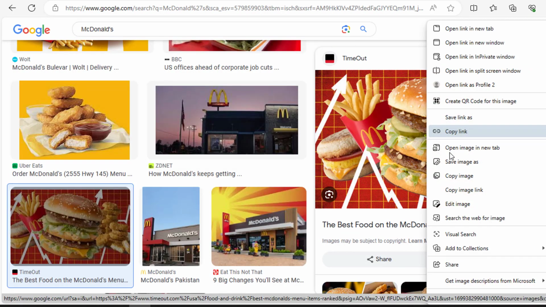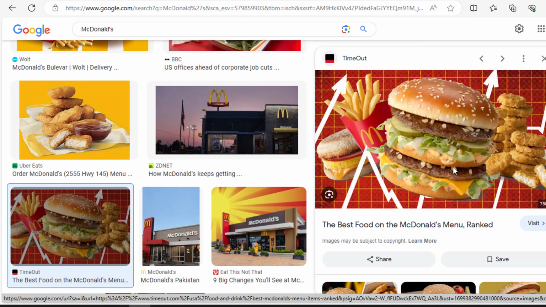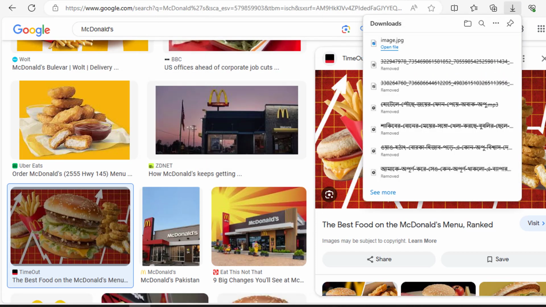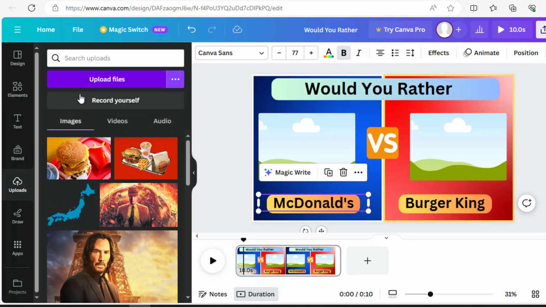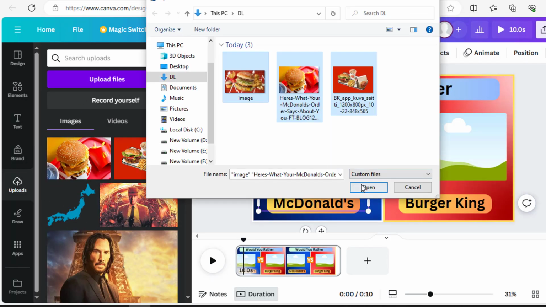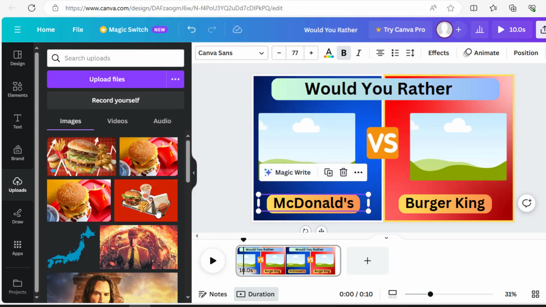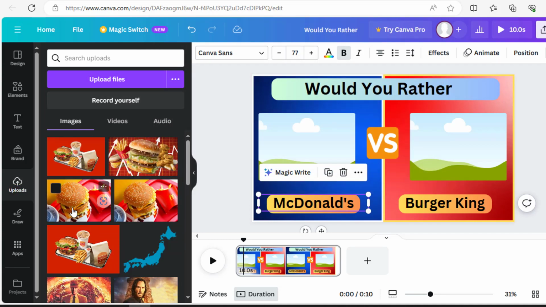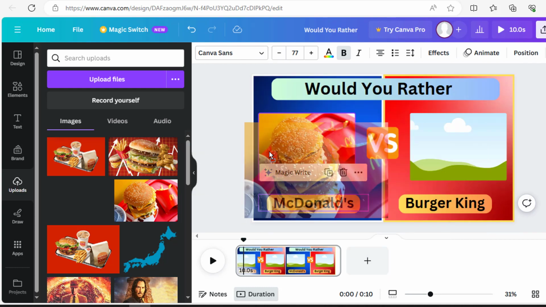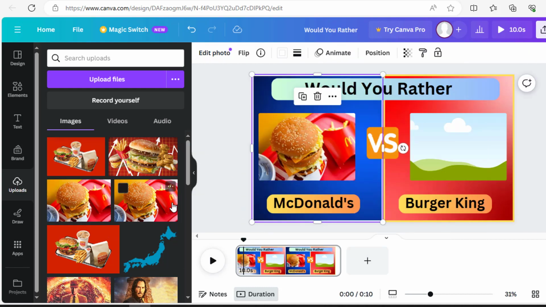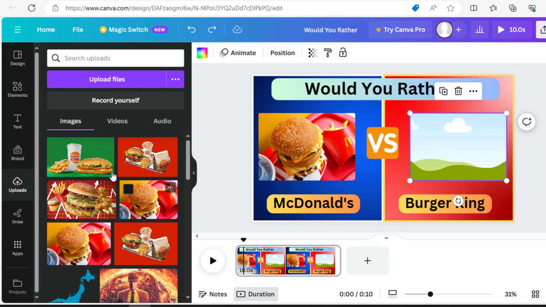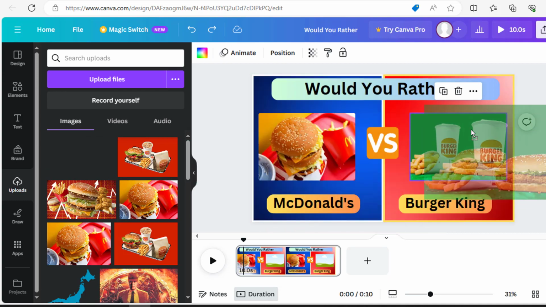Select one, and download. Do the same for both. Now upload them to Canva. After that, select the image and drag it over the frame. It will adjust automatically. Do the same for the other one.